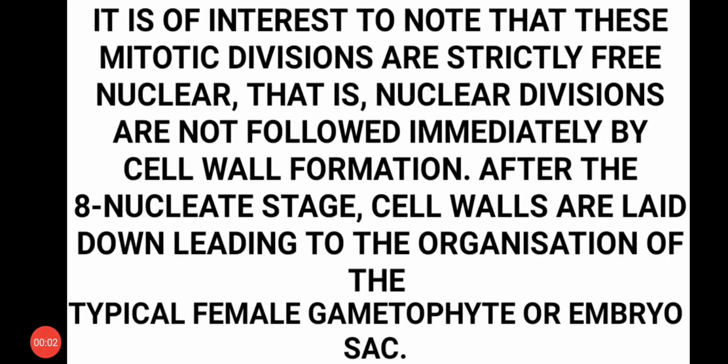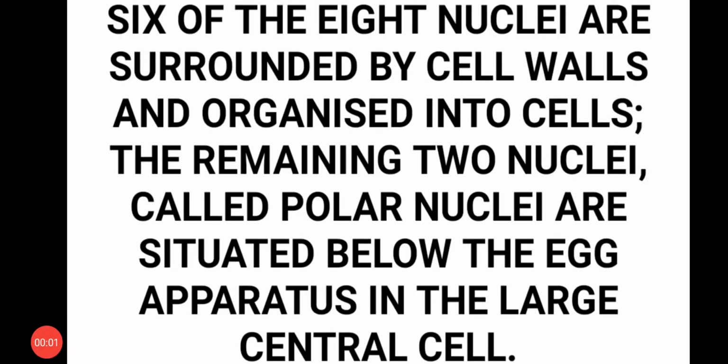Now it is interesting to note that the mitotic divisions are strictly free nuclear. That means after the nuclear division no cell wall formation occurs. Normally, whenever mitotic division occurs, first the cell divides and after that cell wall formation occurs. But in this case only nuclear divisions occur, there is no cell wall formation at that time, and after the 8-nucleate state the cell wall forms and it organizes to form the typical female gametophyte or embryo sac.